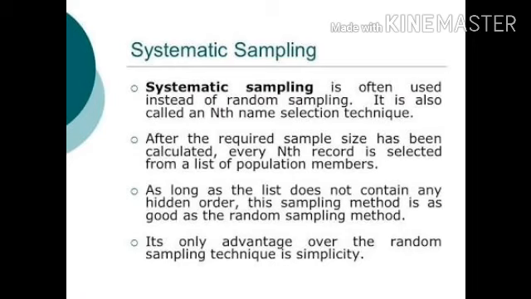For example, there are 100 students. Now out of those 100 students, I have made a proper plan, a proper system, that I will select every 10th student for my investigation. So first I'll select number 10, then number 20, then number 30, then 40, 50, 60 and so on up to 100.